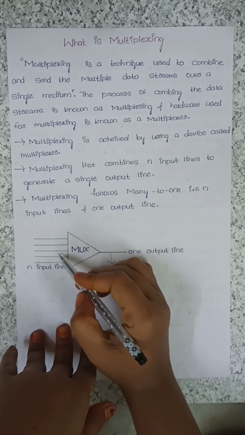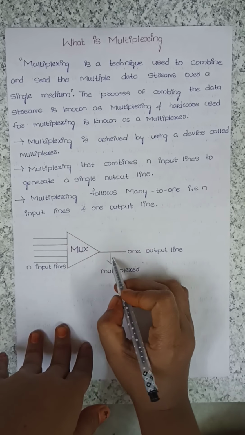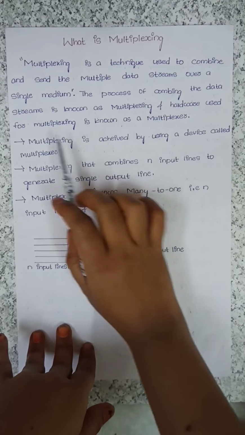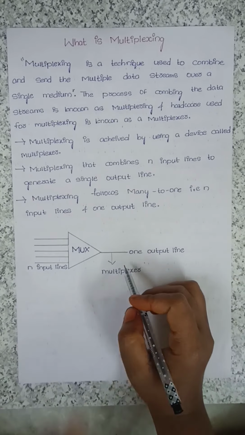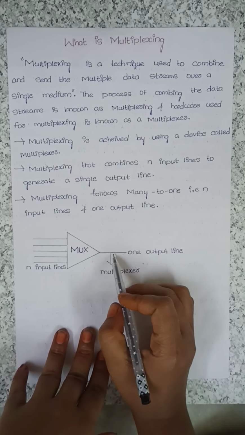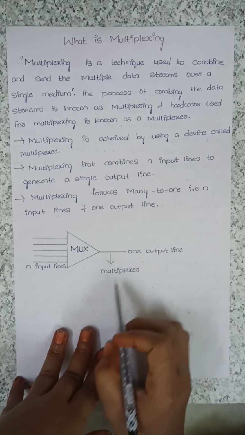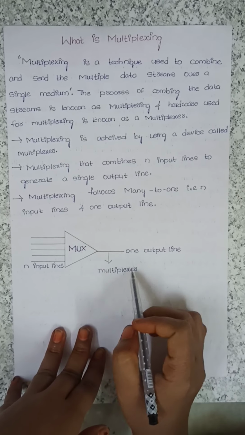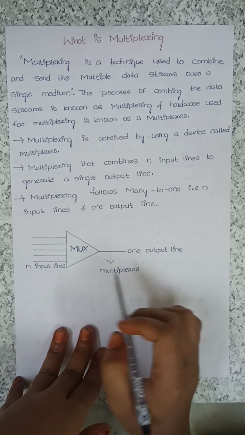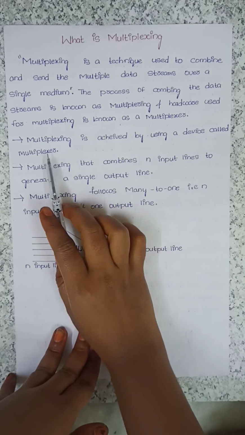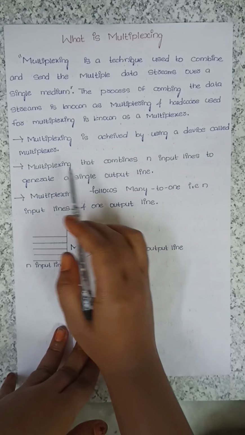The hardware used for multiplexing is known as a multiplexer. Multiplexing is achieved by using this device, also called a multiplexer.